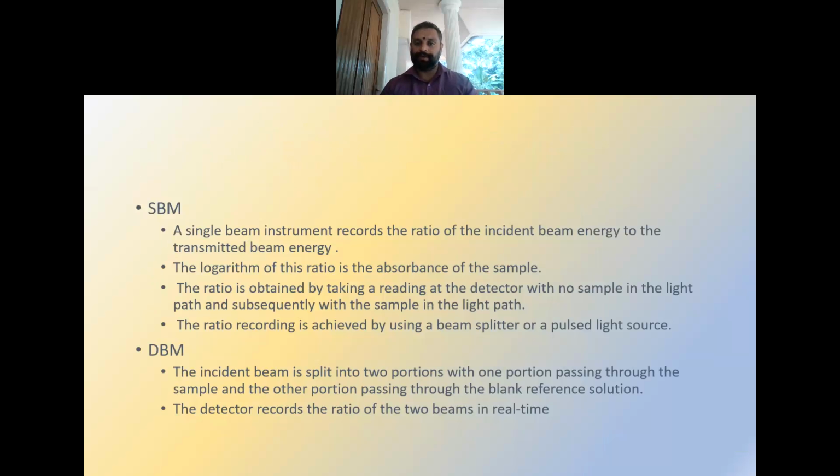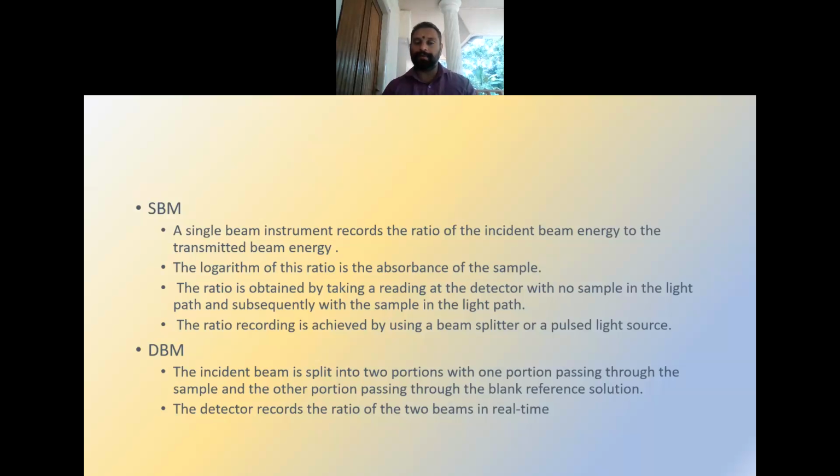The logarithm of this ratio is the absorbance of the sample, and the ratio is obtained by taking the reading at the detector with no sample in the light path and subsequently with the sample in the light path. The ratio recording is achieved by using a beam splitter and pulsed light source. So in absorbance spectroscopy, we take the ratio of the power, calculate the absorbance value, and based on that value we characterize the material.